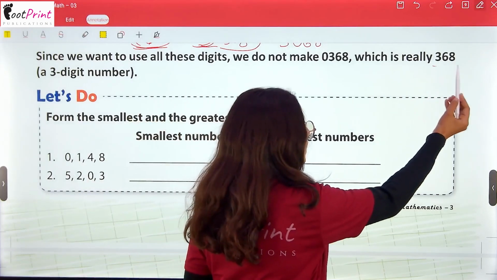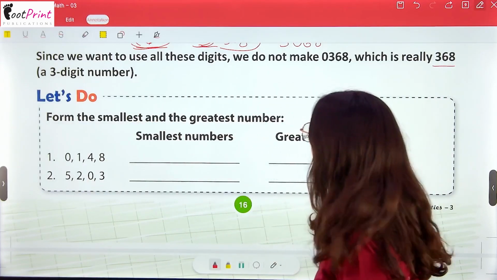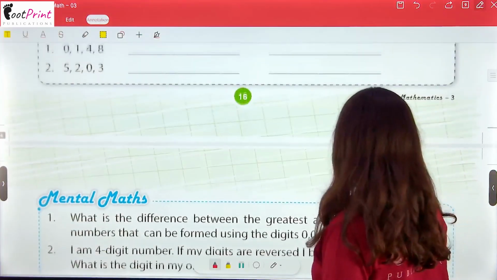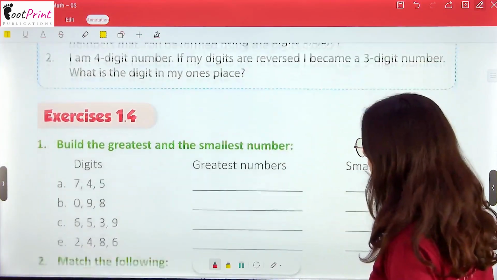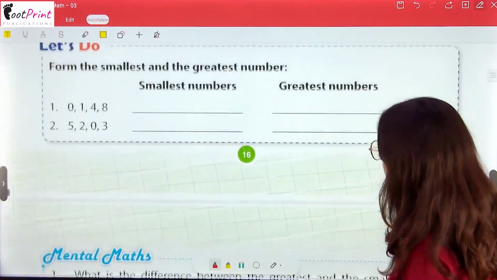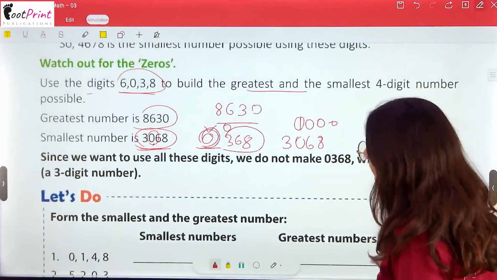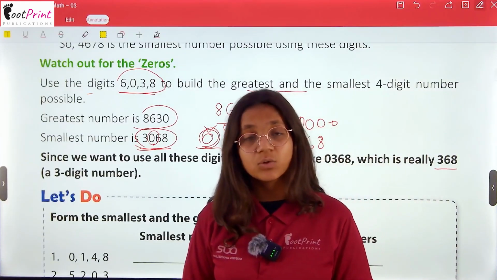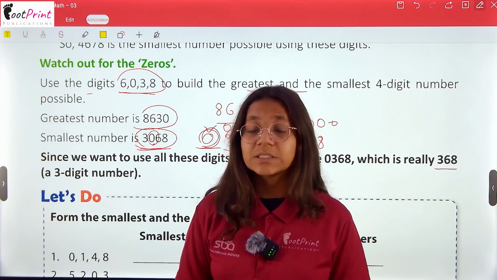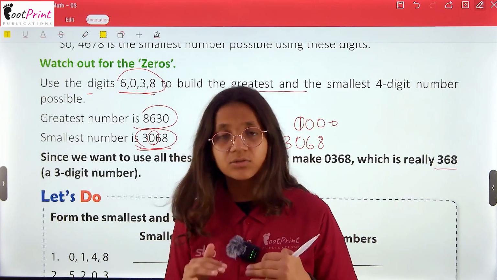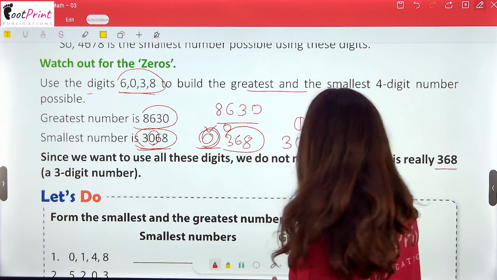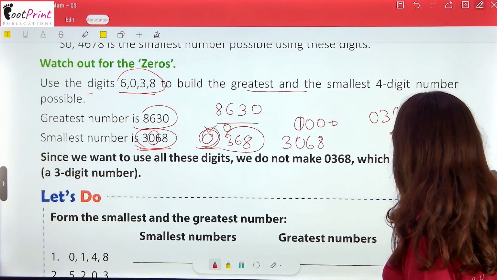See, 368 is a 3-digit number. Now if I want this number to be a 4-digit number and also the smallest number, I will place the 0 at that place where its value is not decreased or increased. See, 0, 3, 68.